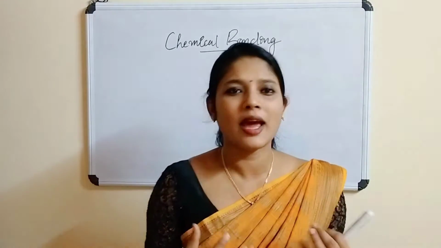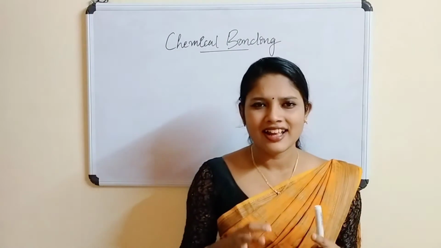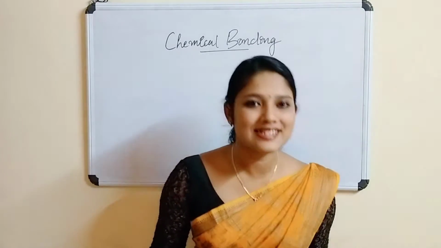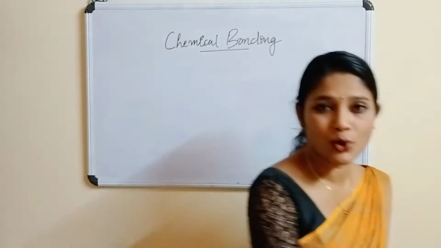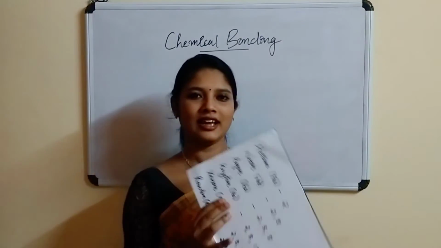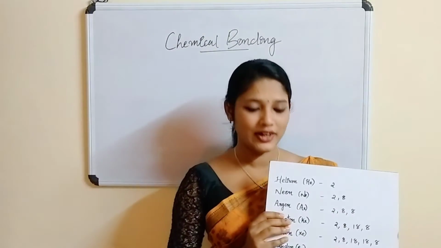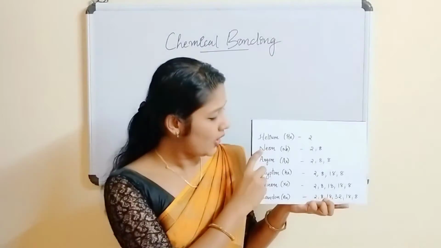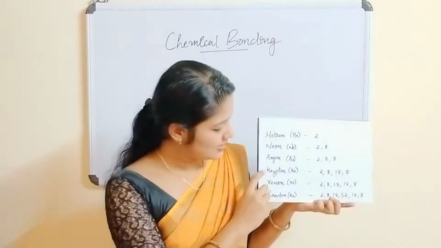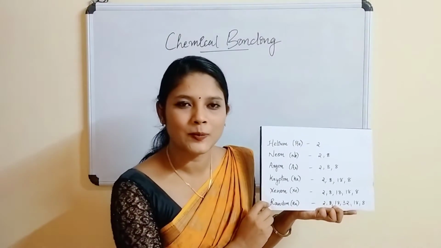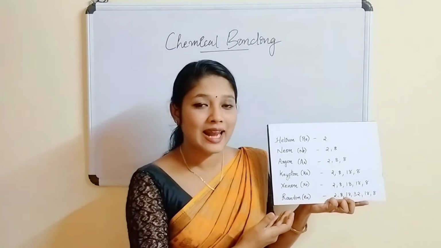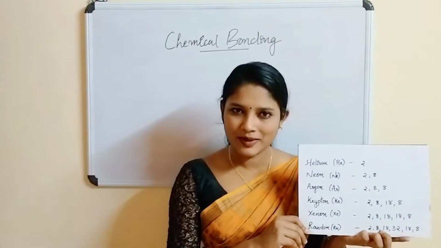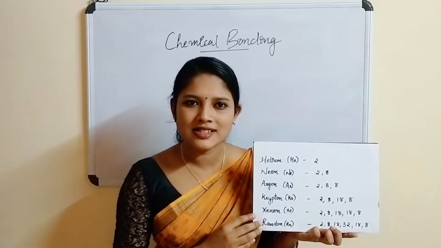Before moving into chemical bonding in detail, let us study some basic things so that the study of chemical bonding will be easier. Let me show you one thing. Here I have written the electronic configuration of helium, neon, argon, krypton, xenon and radon. What are these elements? Have you seen these elements in the periodic table?